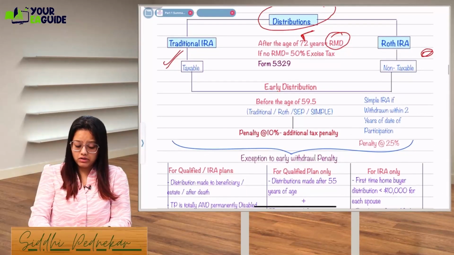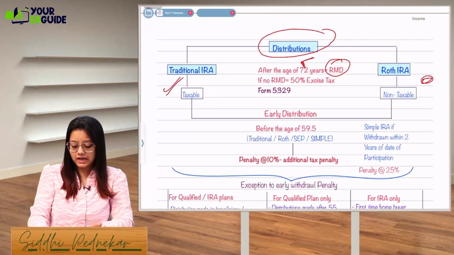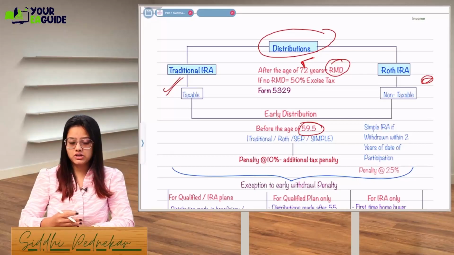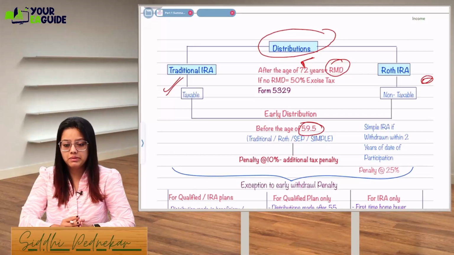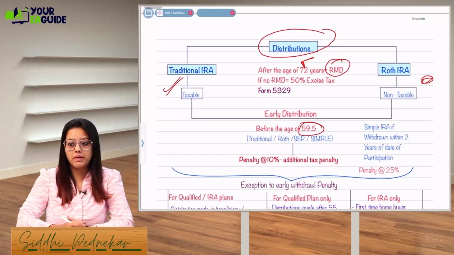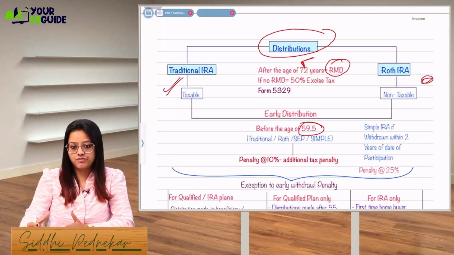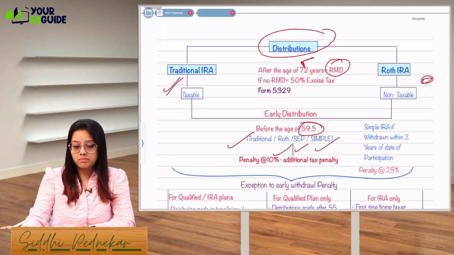Now let's see from what age you can take a distribution. The age is 59.5. So 59.5 is the age limit fixed by the IRS. Before that you can take the distribution, but it will be chargeable to a penalty of 10%. An additional tax penalty will be leviable, that is called the early withdrawal penalty. But if you take a distribution after this age, that is 59.5, and this distribution is regarding a traditional or Roth or a self-employed plan or a SIMPLE matching plan, right?